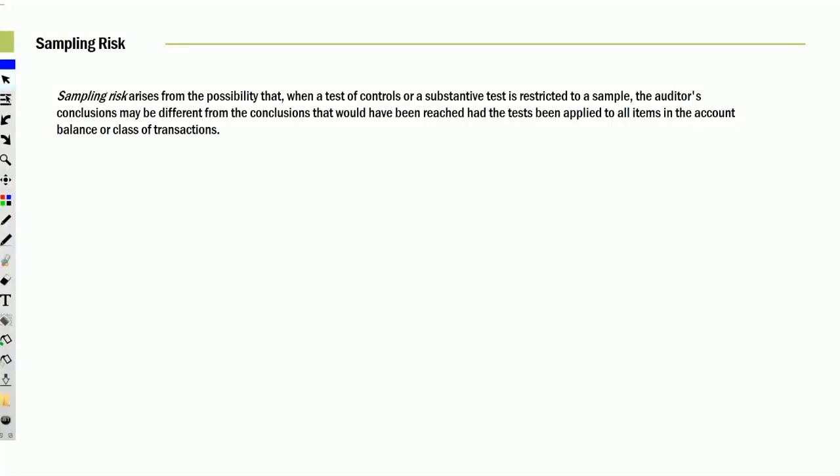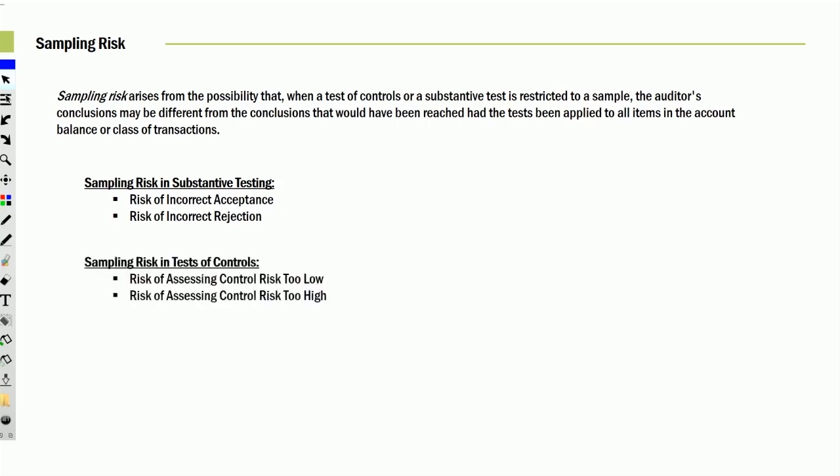Sampling risk in substantive testing can result in the risk of an incorrect acceptance. Your sample said everything was okay, but it didn't catch the errors. Or conversely, the risk of an incorrect rejection. You happen to just by random luck catch all of the mistakes, and it therefore suggested there are multiple more. There were no more, just those. But unfortunately, now you reject it.